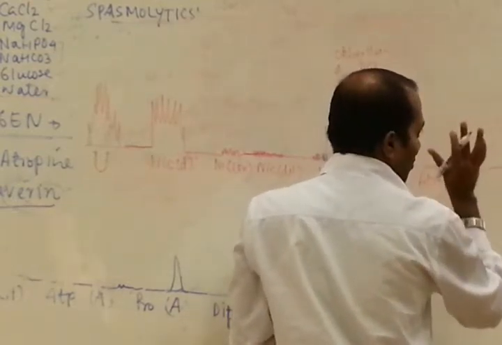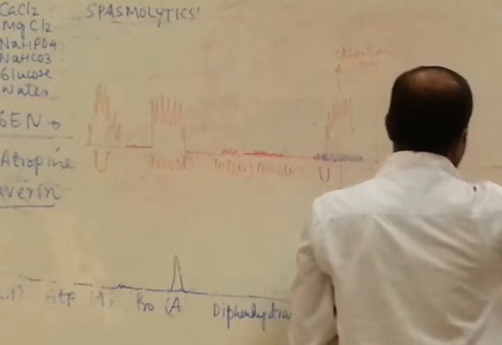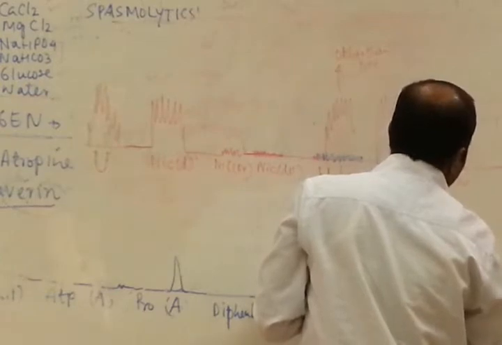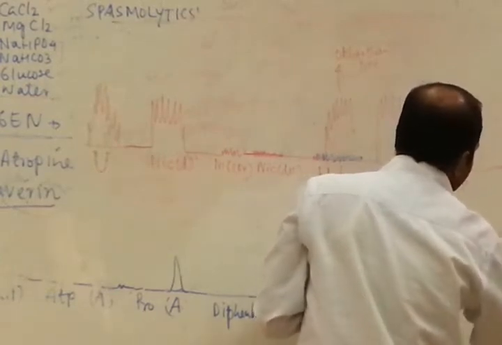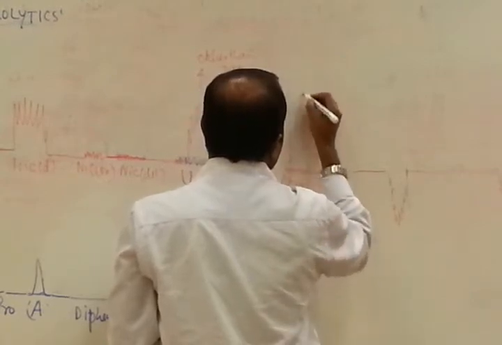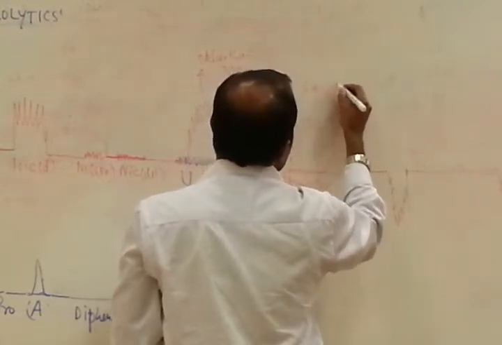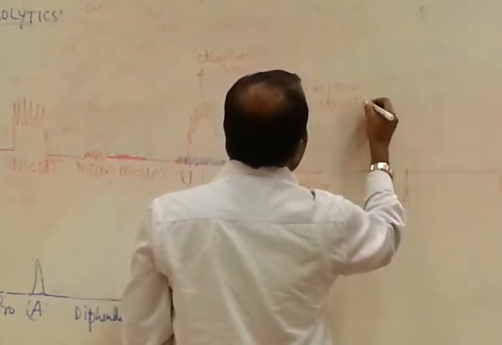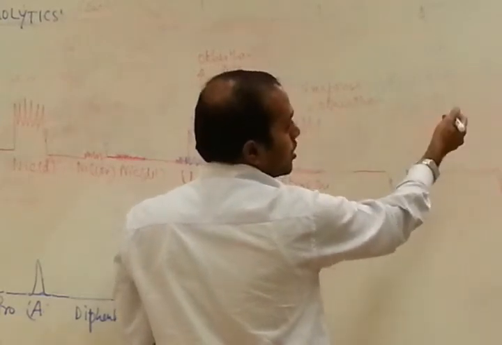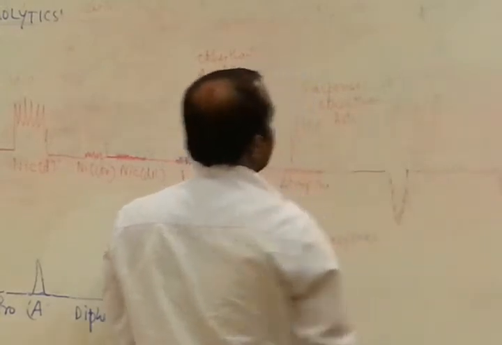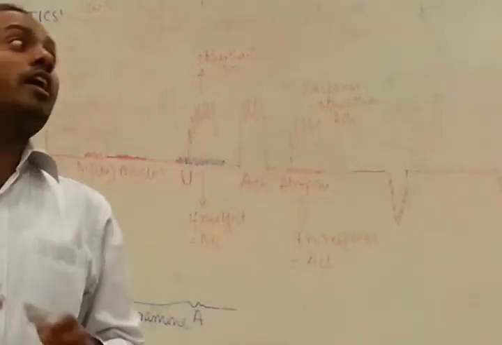If it is producing response, it is other than acetylcholine. It may be vasopressin, it may be histamine, it may be angiotensin. That's why I'm writing other than acetylcholine. And we will proceed further until it is antagonized.